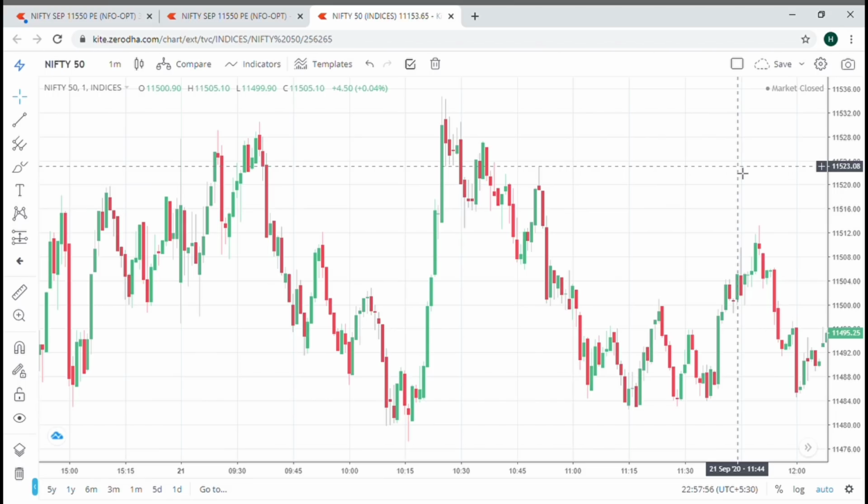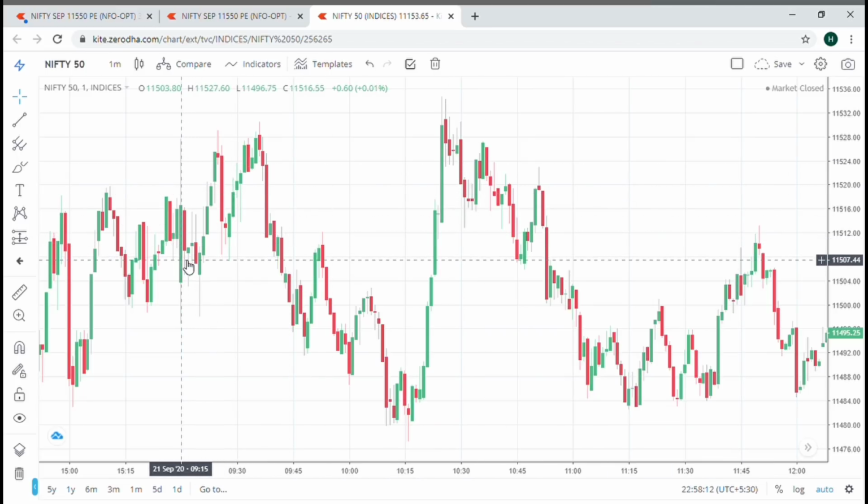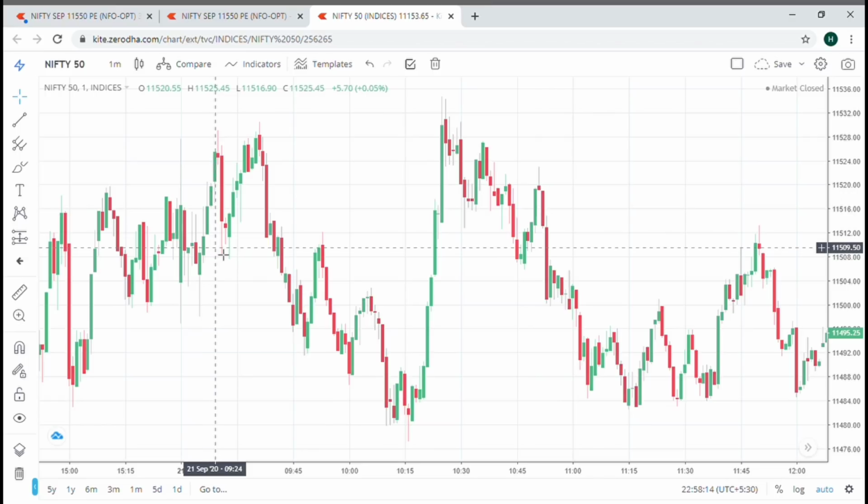I won't be able to show you many examples based on this strategy because options have a weekly expiry and the charts for previously expired options are not available. So I'll just show you the most recent example where this strategy worked, where we got a trade based on this strategy. We got a trade on 21st of September, and let's check the 9:25 spot price.